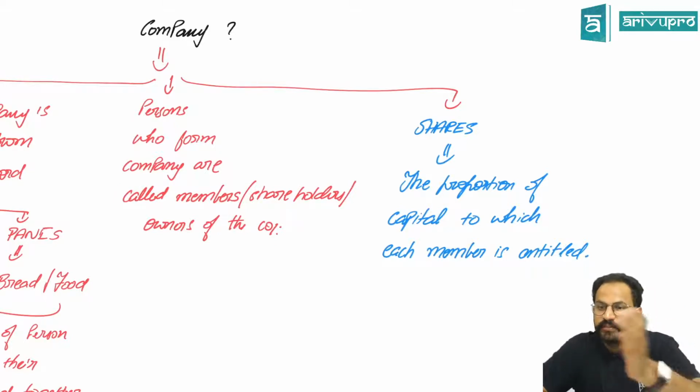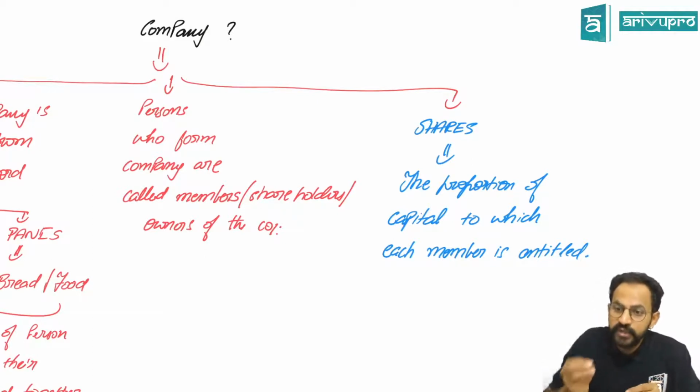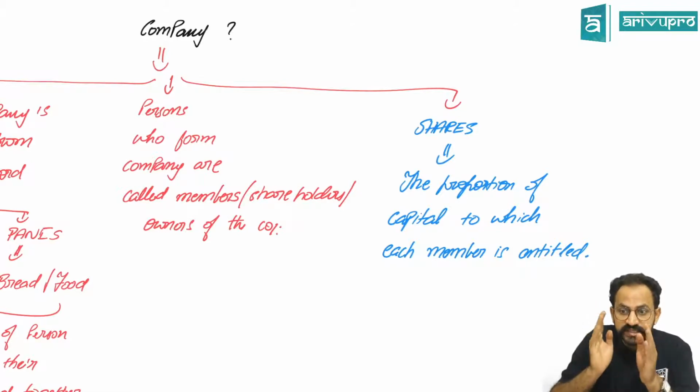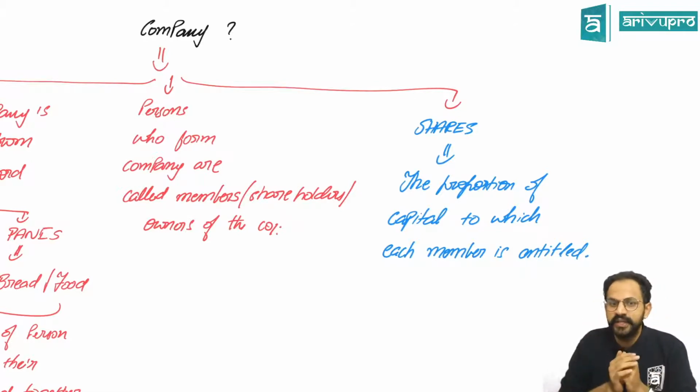Same way in the company. When you open a company, all of them put some money to open it. That in your terms is called capital. So when someone asks you what is your percentage of money in the capital, you say my percentage is whatever you have contributed.